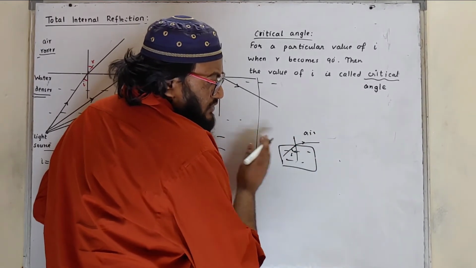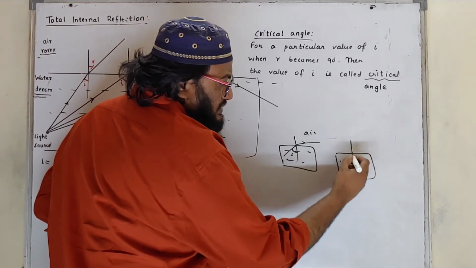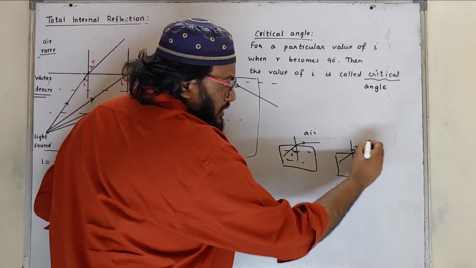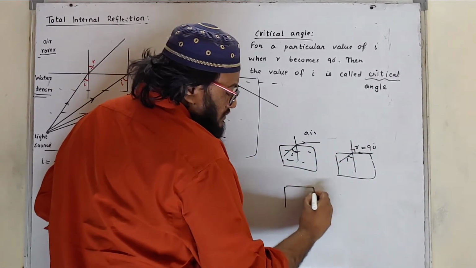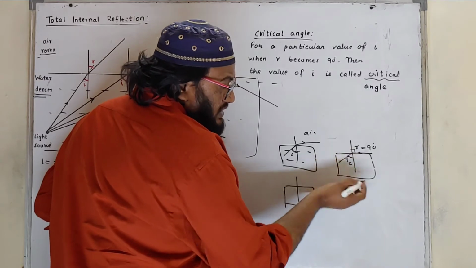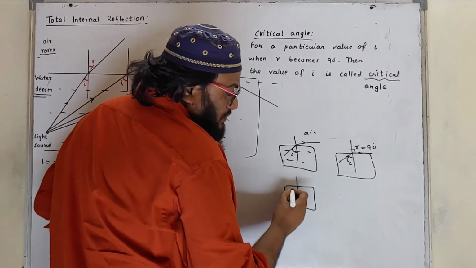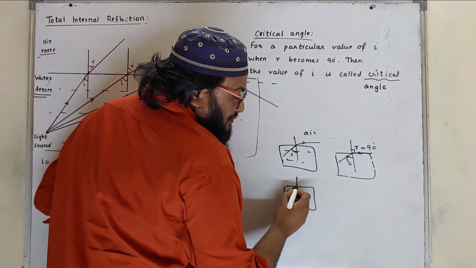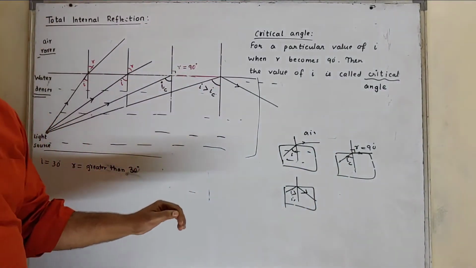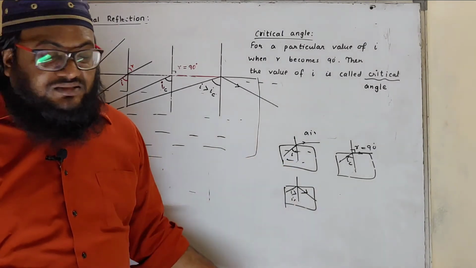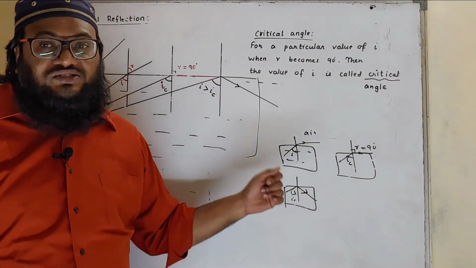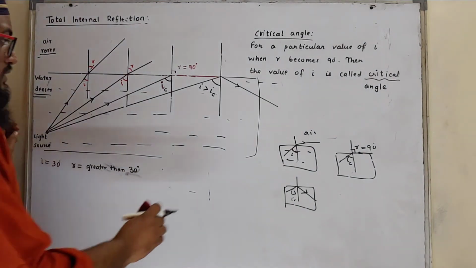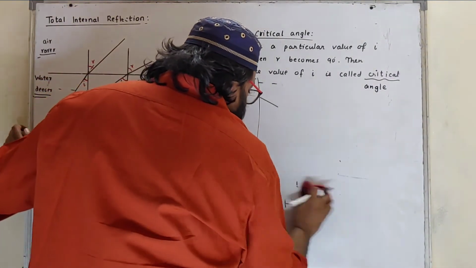As we go on increasing the value of I, R will also increase. A time will reach when R becomes 90 degrees. When R becomes 90, it is called the critical angle, and if the angle of incidence is greater than the critical angle, definitely R will be more than 90, and if it is more than 90, it reflects internally, so it is called total internal reflection.